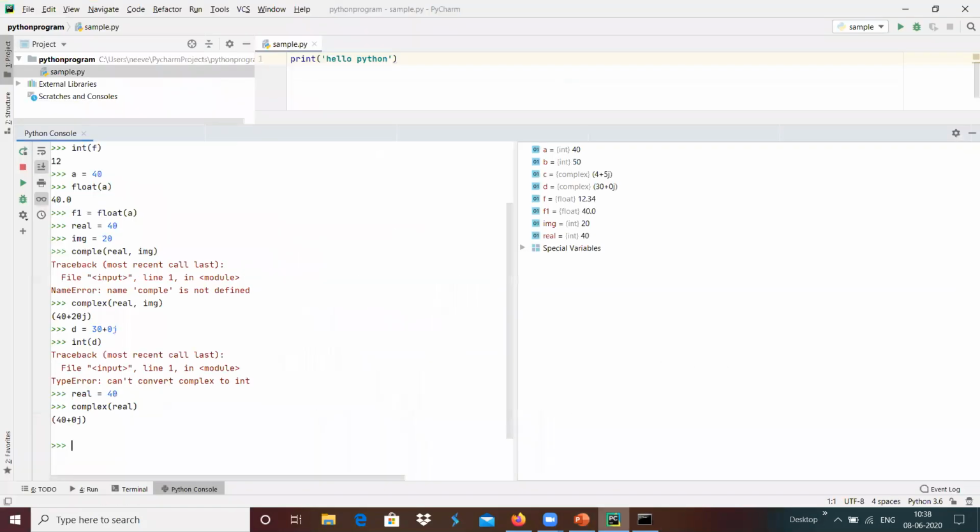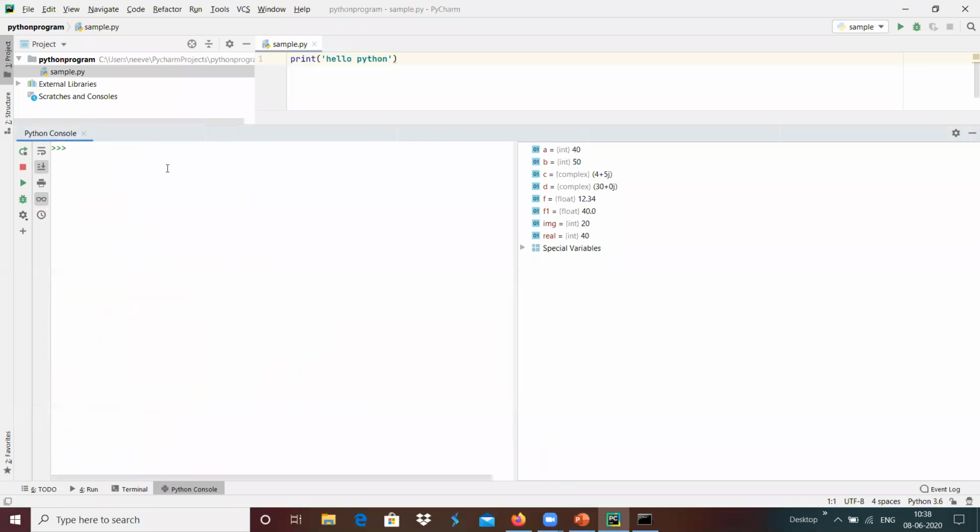For example, here I am clearing this. Here I am going to declare a string, maybe a name, and the name is Python with single quotes over here.